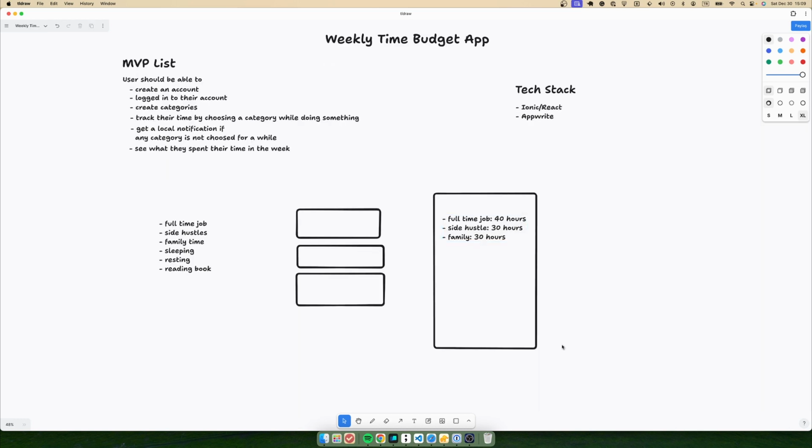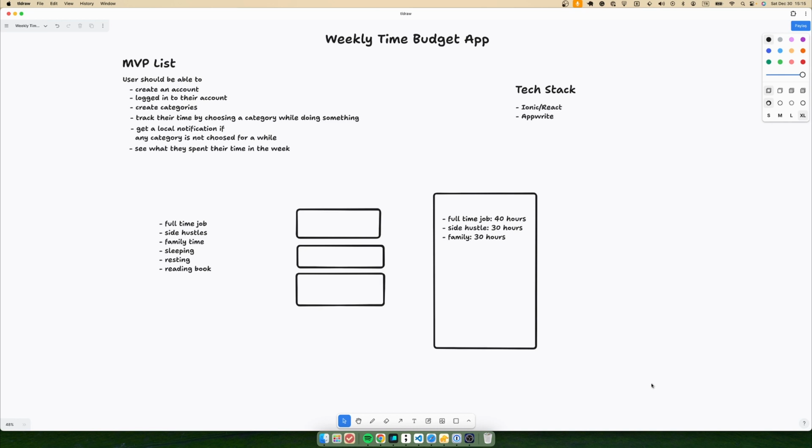And this way it's going to allow us to see where we are spending our time mostly. It's also going to allow us to see some opportunities to manage our time more efficiently. Let's say you were planning to allocate only 5 hours for video games, but at the end you see that you spent almost 30 hours or 20 hours playing video games. You can sit and think, oh my god, I just spent a lot of time on it. I could have done a lot of things instead of playing video games.